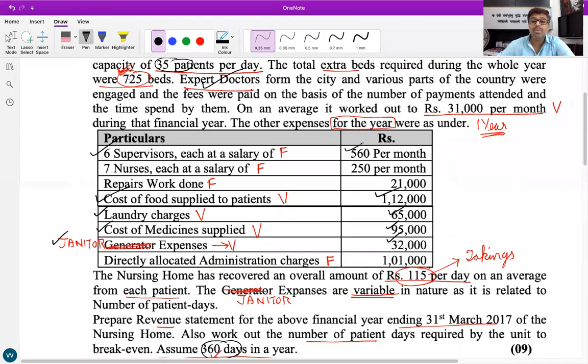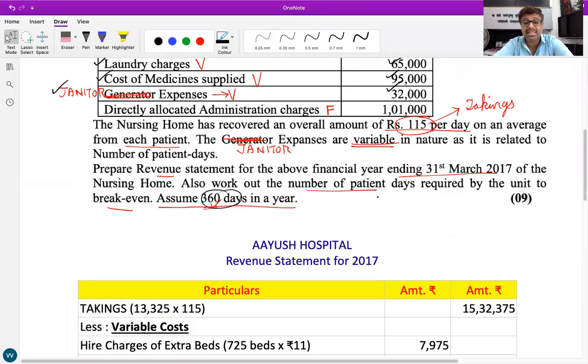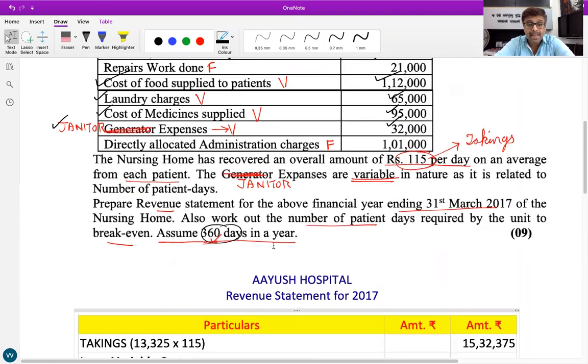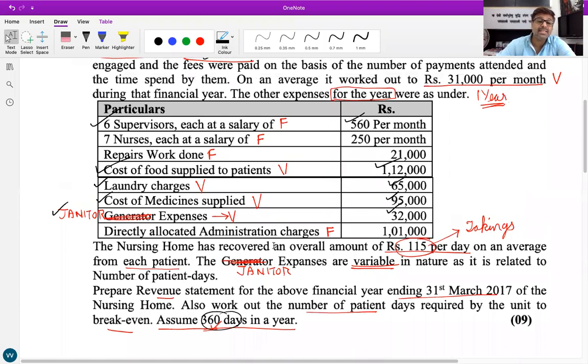Then after rent of premises, which next item is marked as F? Supervisor's salary, 560 per month and 6 supervisors. How would you find supervisor's salary? 560 into 12 into 6. All of you do it. What do you get? 40,320.